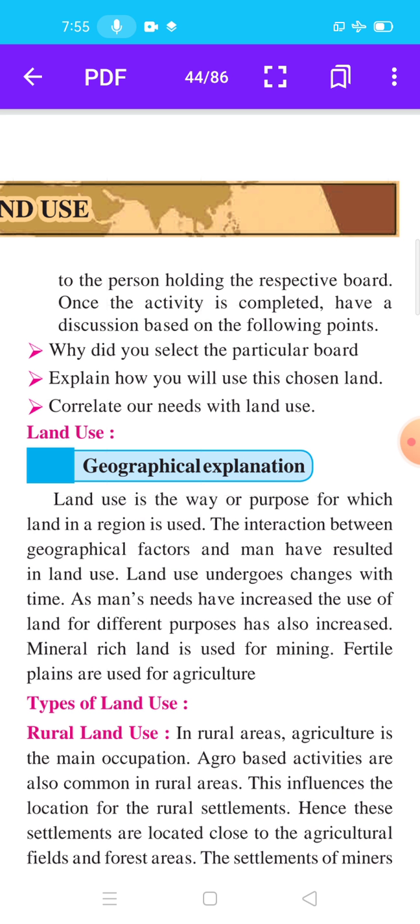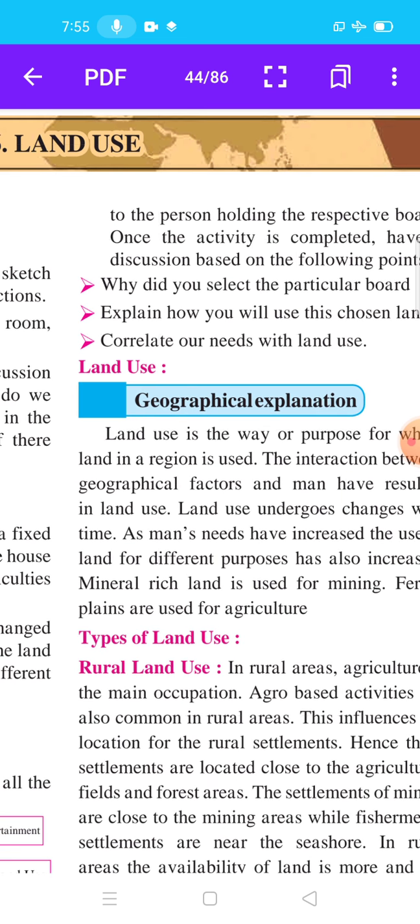When your activity is completed, you pick a sheet, for example garden or other points. Why did you select the particular board? Give the answer to this question. Explain how you will use this chosen land. Correlate our needs with these lands. Then your activity is complete.